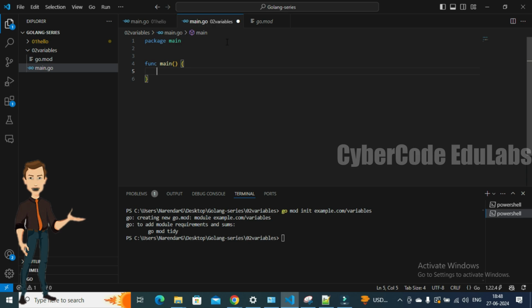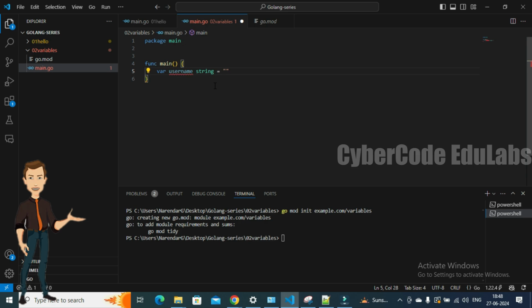To create a variable we have to use the keyword var here. Var is the keyword we need to use if we want to create a variable. Then we provide the variable name. In this case, let's say the variable name is username, and it is expected that username is usually a string.